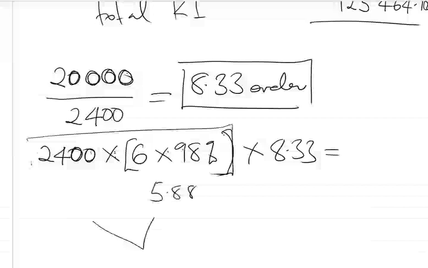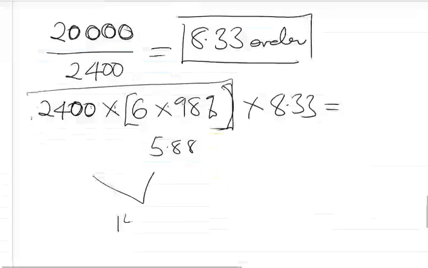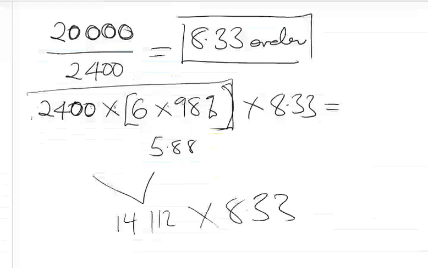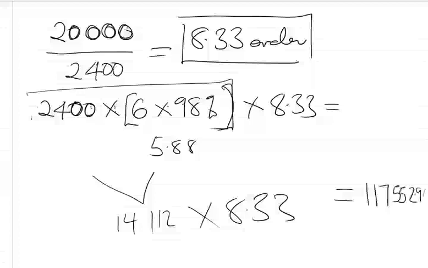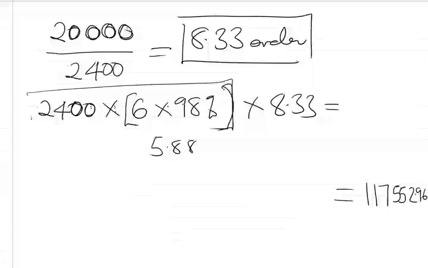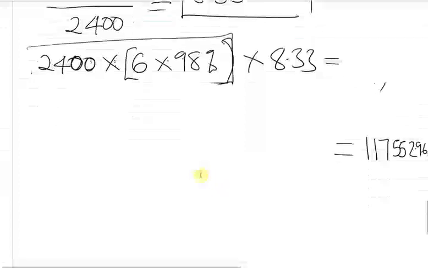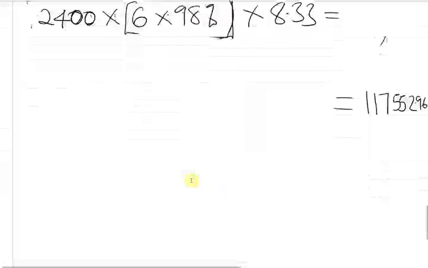We will be paying for every time we're ordering 14,122. How many times are we ordering during the year? We're saying times 8.33. We should find the answer to be 117,552.96. So that's how much we're gonna pay. Instead of paying the initial, remember the last time we were supposed to pay 120,000. But this time around, because we are enjoying the discount, we are gonna pay 117,552.96.